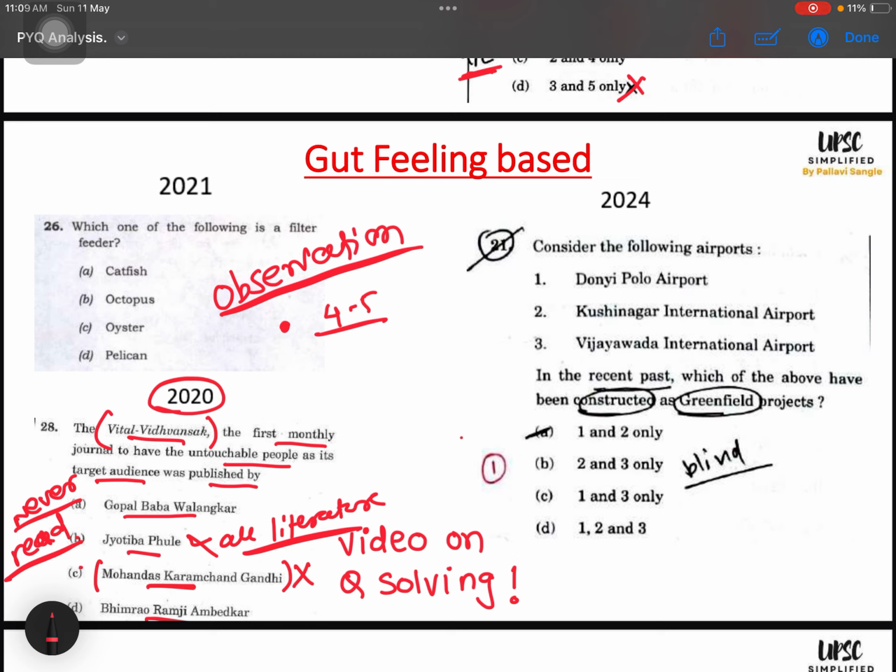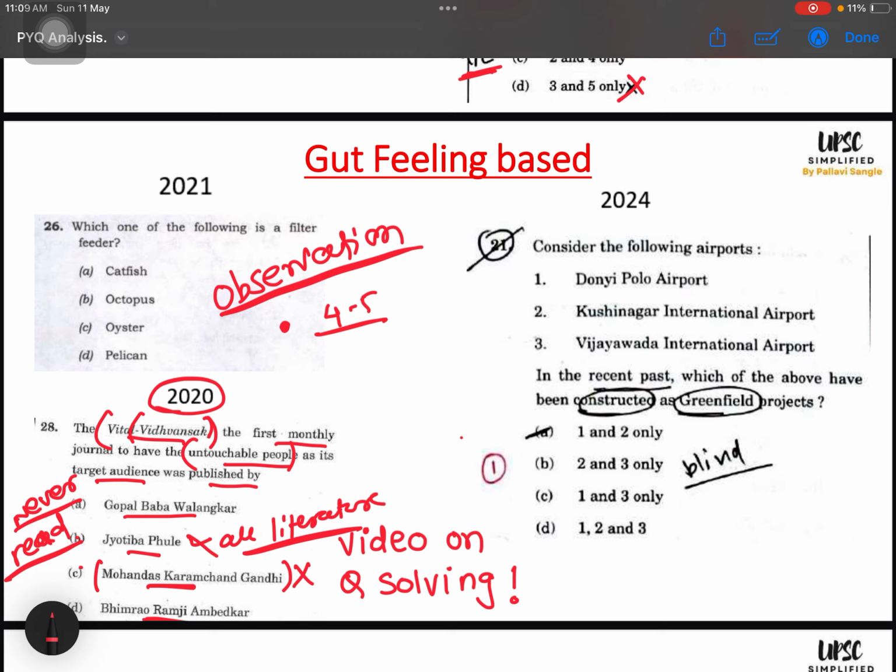Then Bhimrao Ramji Ambedkar, same. I have never heard of it, but I was still a little confused because it is talking about untouchable people. Then I realized that whatever Ambedkarji was writing, he used very sophisticated English terms for his literature. This Vital Vidvansak looks something very aggressive. This word itself says that this is very aggressive, very explosive kind of literature, or maybe title, not literature. I don't know about this literature.